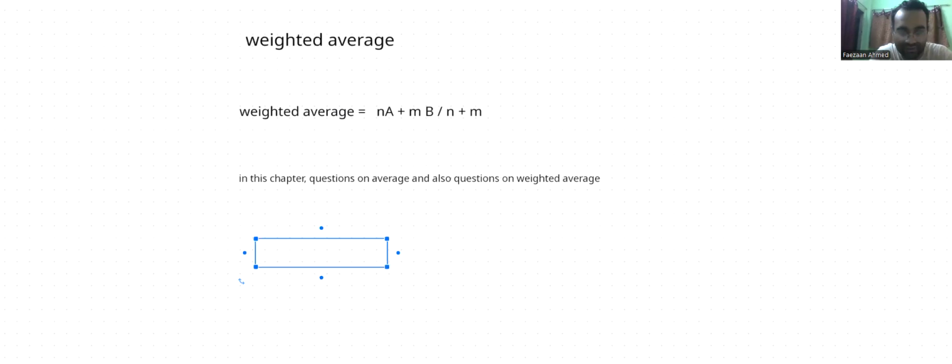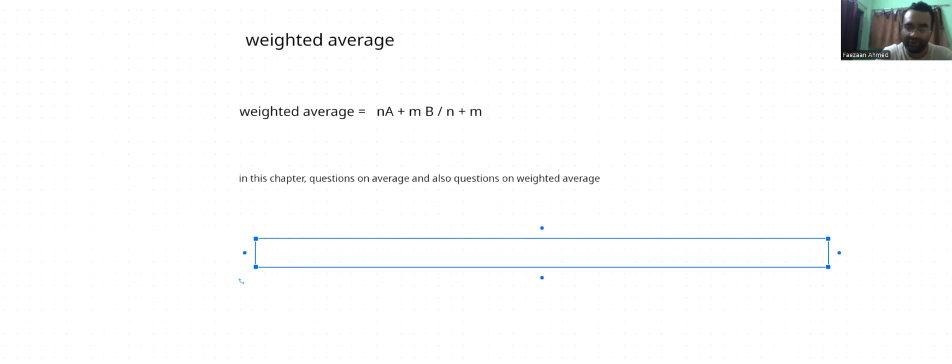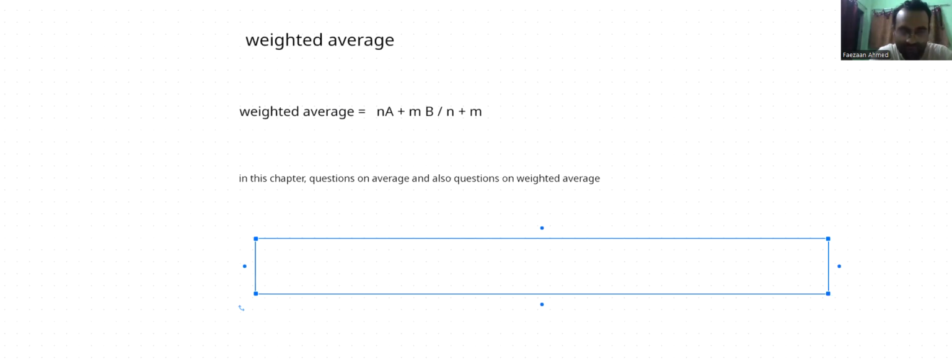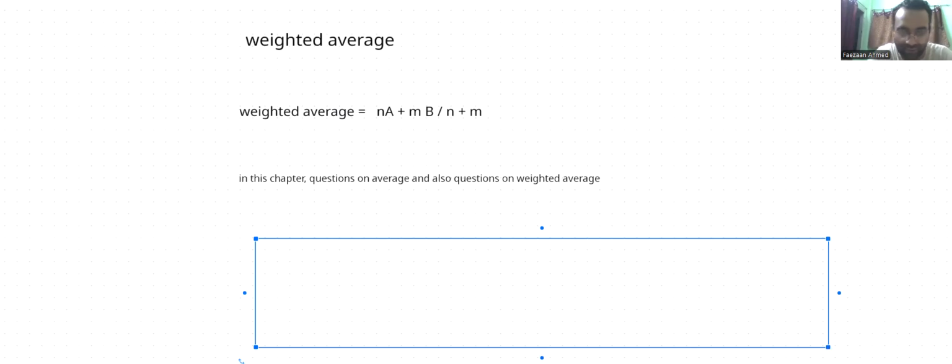The question is like this. The weights of five persons are 45, 55, 60, 50, and 35. These are the weights of five people given to you. Now I want to ask you, what is the average weight of one person? Remember, the five data points are different figures that are known to you.